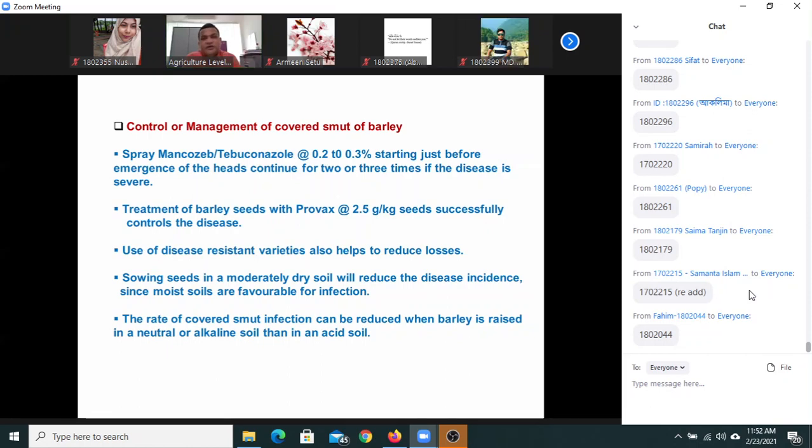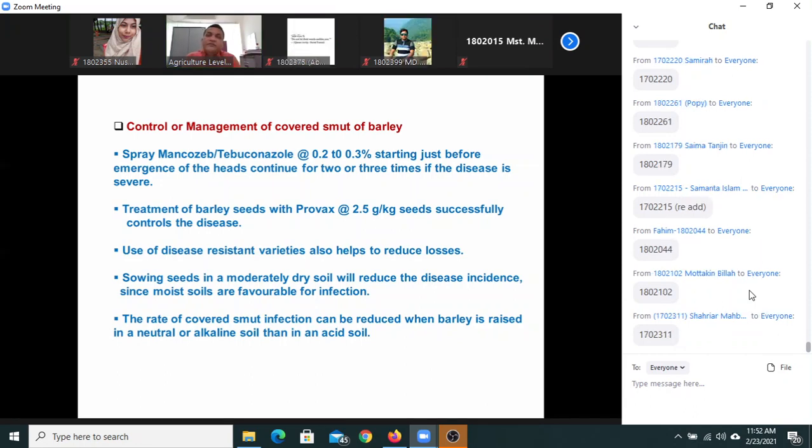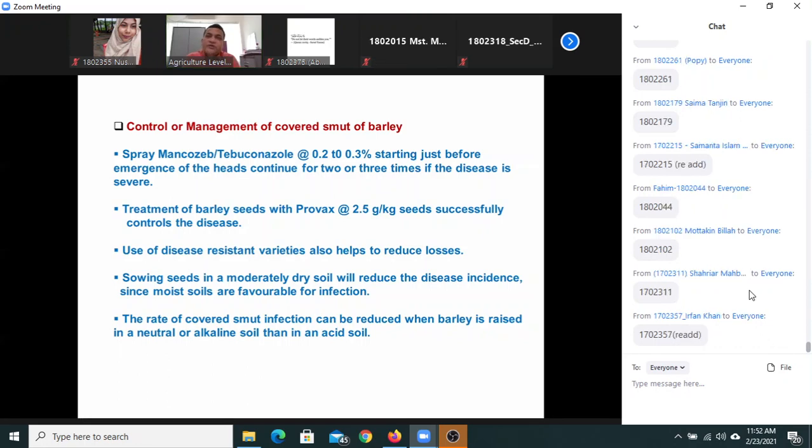So if someone asks you, what is the important disease? Then you have to say wheat blast. Then next you must say leaf blight and black point. And third, you have to say rust. Then fourth, you have to say fusarium head blight. Fusarium head blight is another minor disease in our country also.